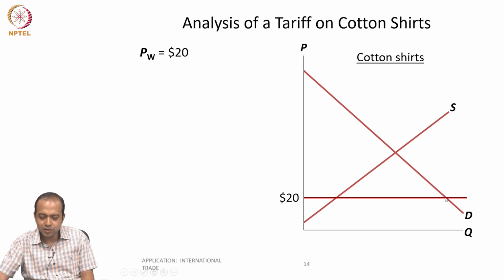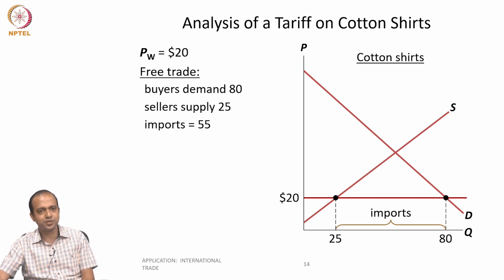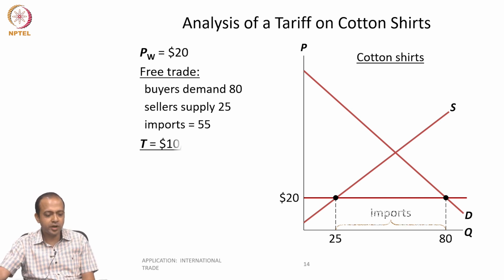So the excess demand in the market means there will be imports. To satisfy the excess demand, there will be import of cotton shirts. Buyers demand 80, but sellers can sell up to 25. So 80 minus 25, those remaining units will be imported: 55 units of cotton shirts, right?